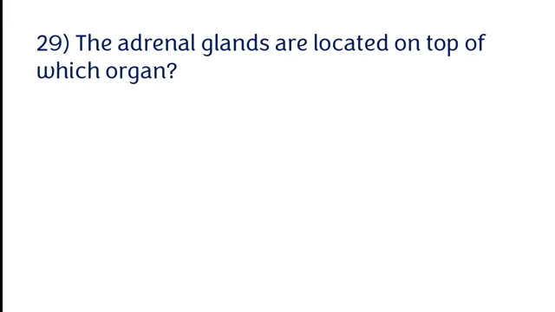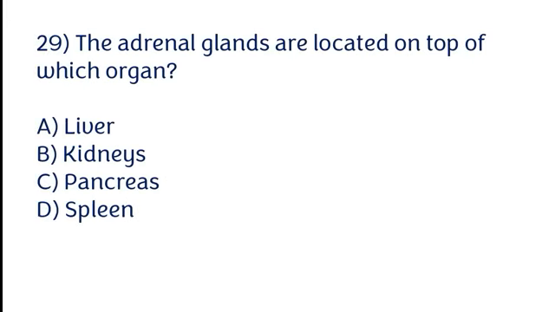The adrenal glands are located on the top of which organ? Liver, kidneys, pancreas, spleen. The correct answer is option B. The adrenal glands are located on the top of the kidneys.